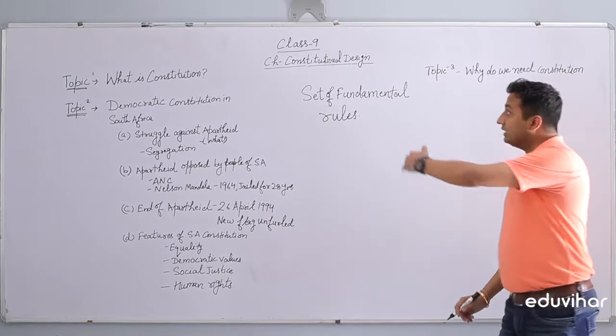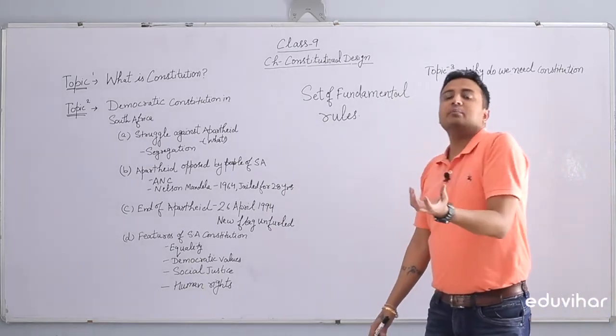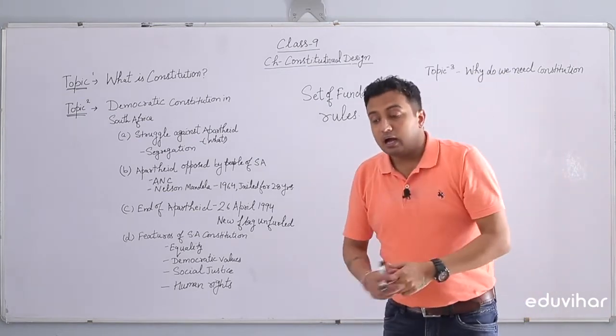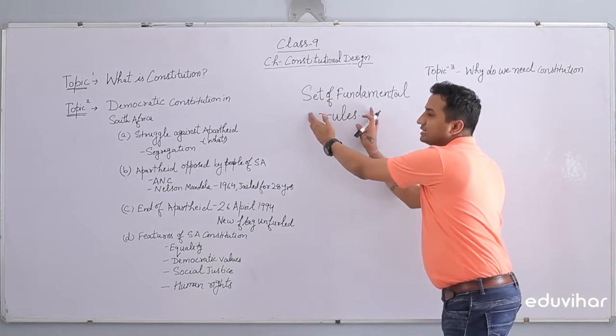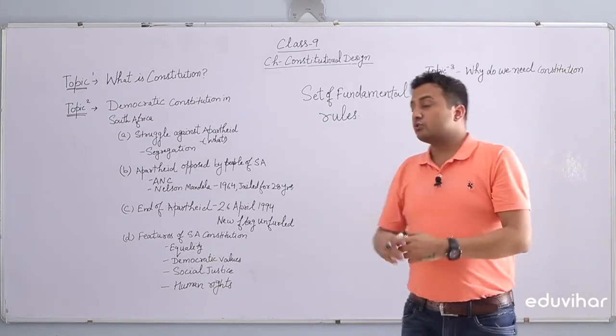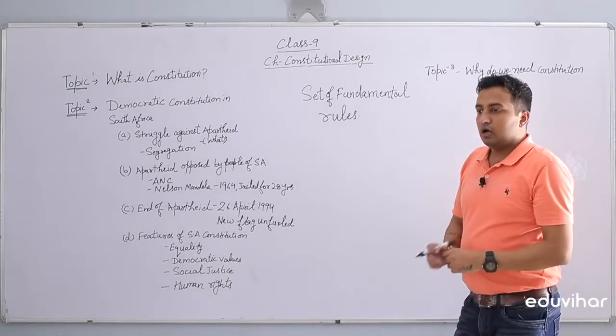Constitution is a set of fundamental rules designed or framed to govern a country. To govern a country, we require a system of rule, or you can say we require rule of law, so that a country can be efficiently governed.